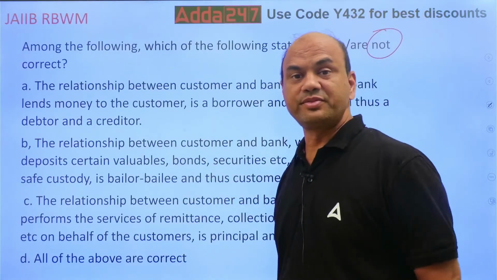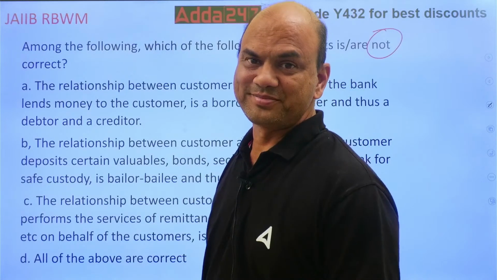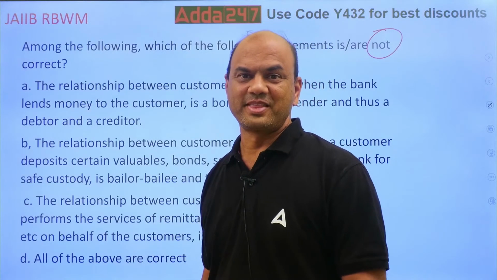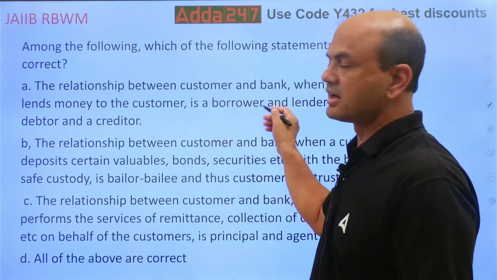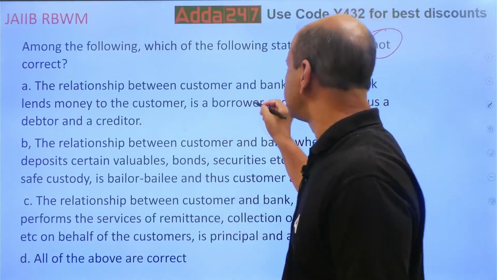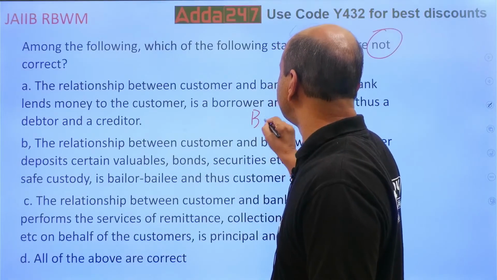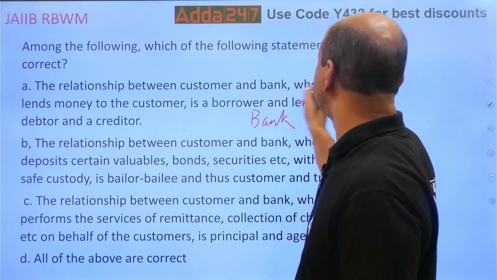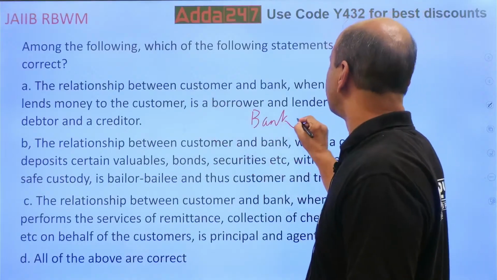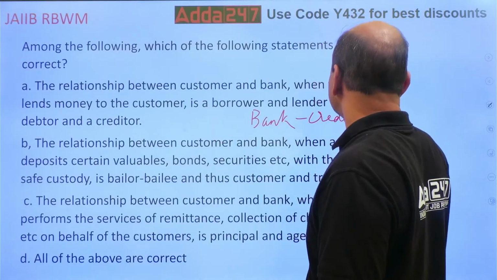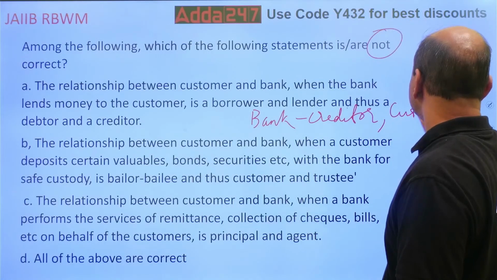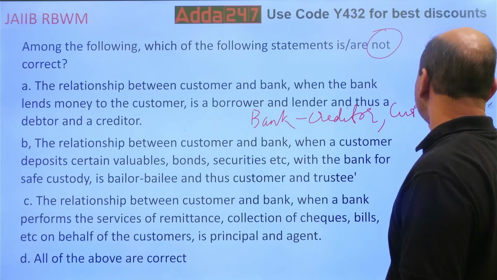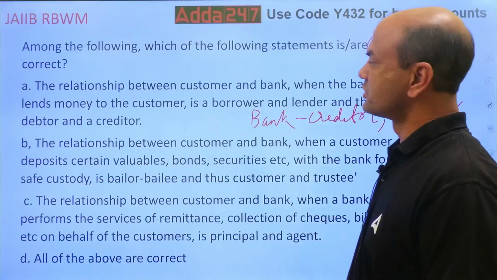Let's see one by one. What is the answer? Firstly, this debtor and creditor. In this case, the bank has given the money, when the bank lends the money. So the bank becomes the creditor, and the customer is the debtor. Right? In this case, this is true.